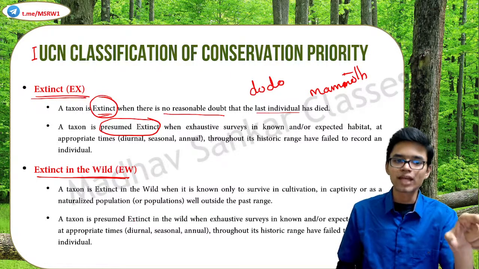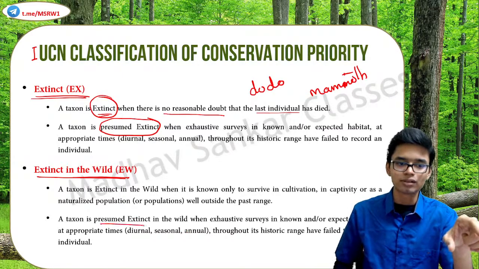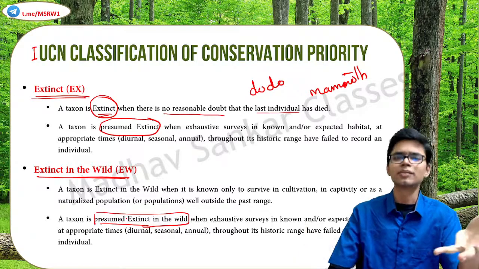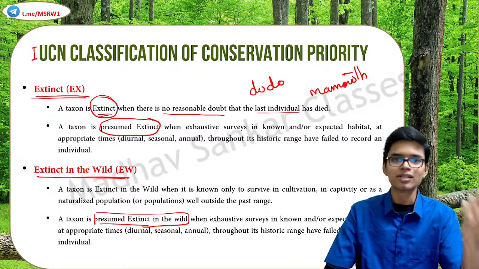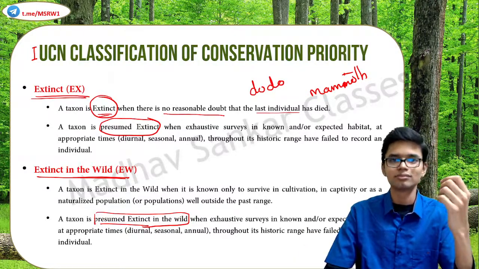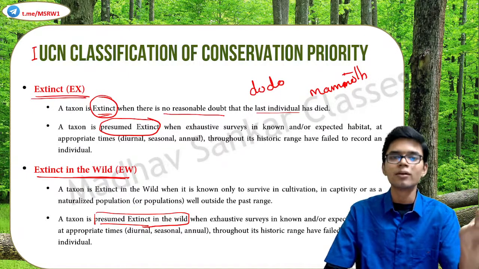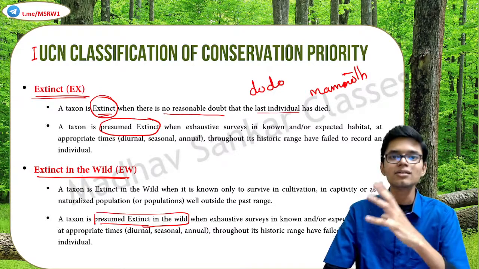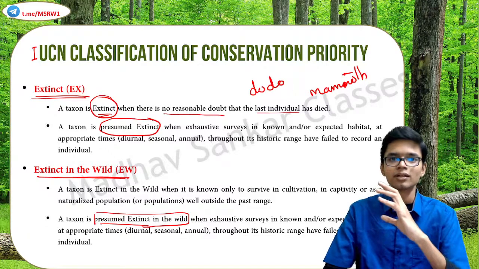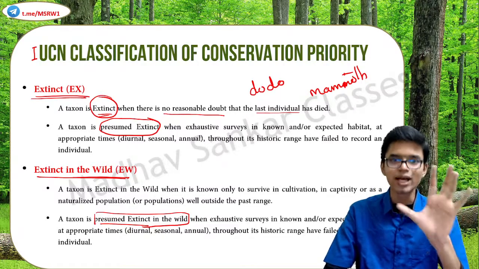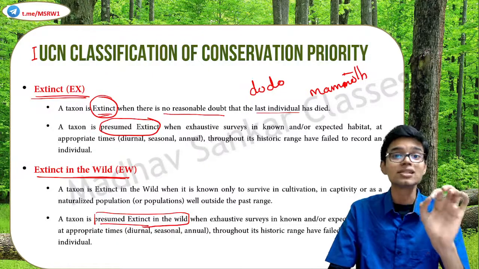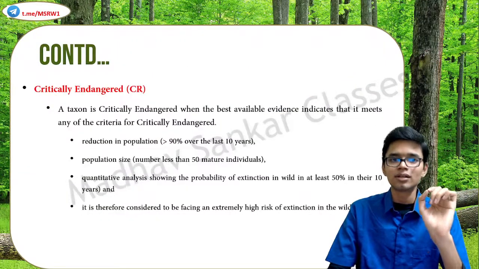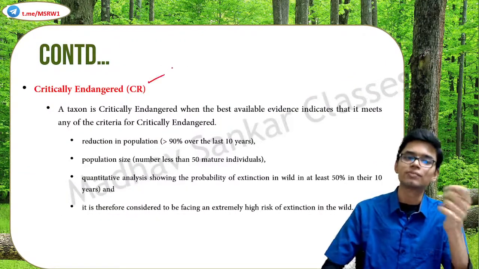Clear? Here also we have something called presumed extinct in the wild. Same explanation. We conducted exhaustive surveys. We cannot find a single animal or plant in its natural habitat, but they are still there in captive breeding. In such a scenario, that species is kept under the presumed extinct in the wild category. The next category is critically endangered.